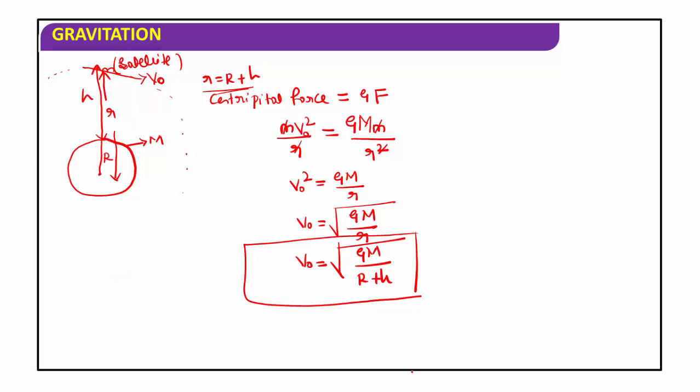Here this orbital velocity is independent of the mass of the satellite, which is small m. Orbital velocity of the satellite is independent of the mass of the satellite, but it depends on the capital M, the mass of the earth or any other planet, and the radius of the earth or any other planet.